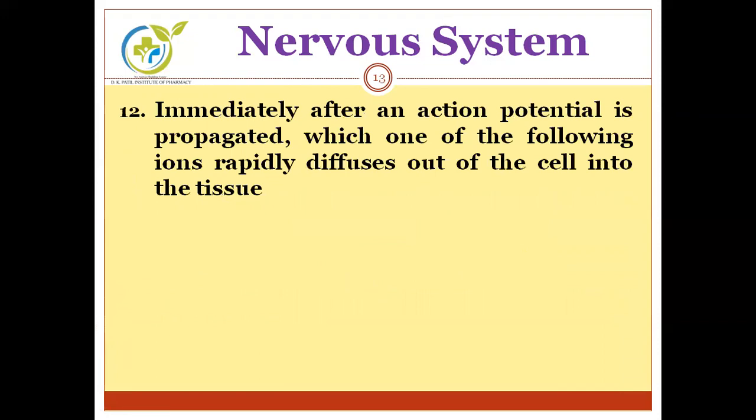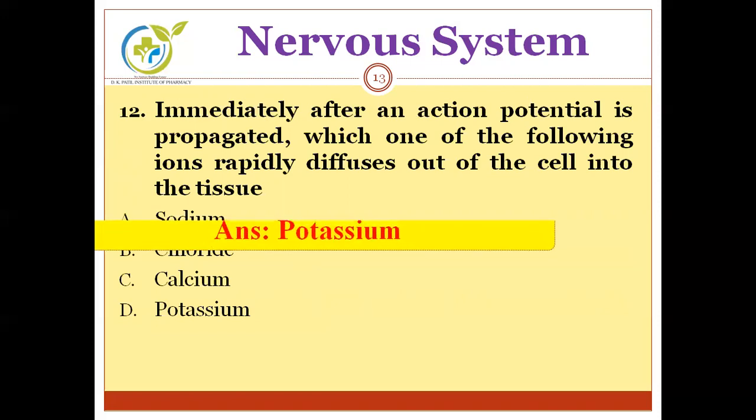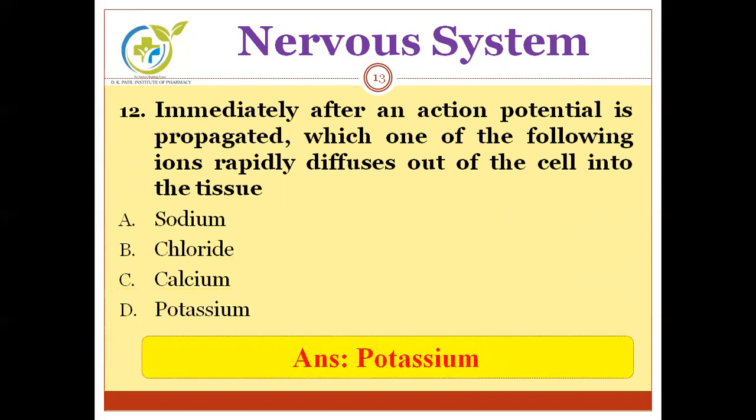Next, immediately after an action potential is propagated, which one of the following ions rapidly diffuses out of the cell into the tissue? Options are sodium, chloride, calcium, and potassium. Try to find out which of the ions rapidly diffuses after action potential is propagated. And the correct answer is potassium. Potassium diffuses out of the cell into the tissue.